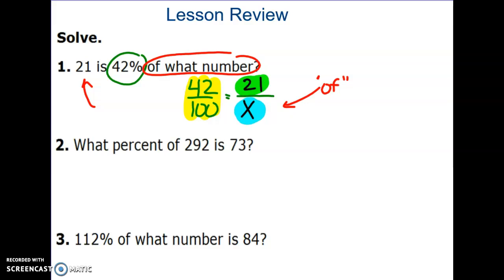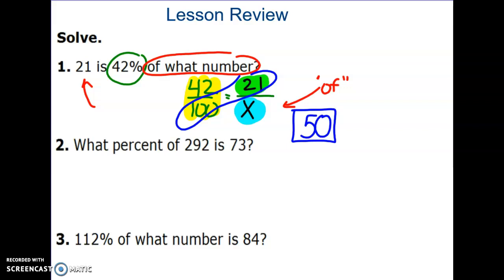Now we could use our means extremes property. We could multiply these two together and get 2,100. And now when we divide that by 42, the answer would be 50. 50 is our answer. It does not mean 50%. It means that 21 out of 50 is the same as 42%.